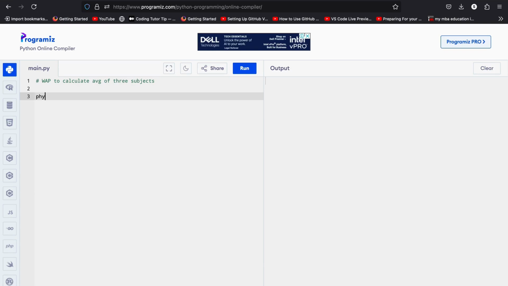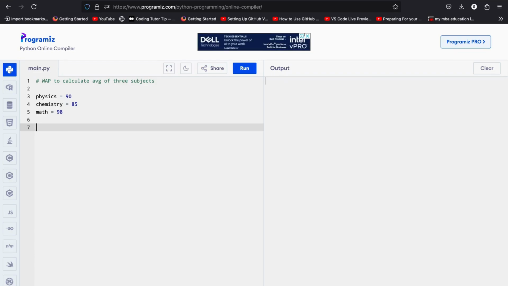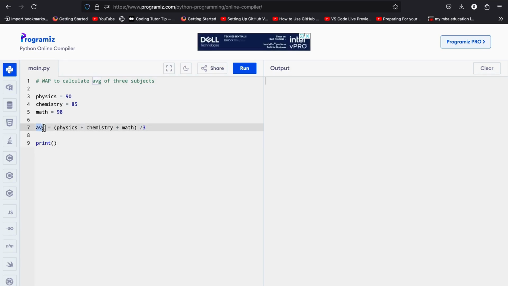First, I'm writing variables physics, chemistry and math. I'm assigning integer values. Let's suppose I got 90 here, 85, and math 98. Okay, so how can I calculate the average? The main logic is the average is the sum of 3 subjects, physics plus chemistry plus math, divided by 3, or for safety I can use parentheses. Now inside the print function, if I write this average variable, what will happen? The average will print 91.